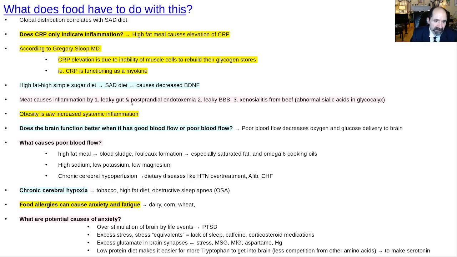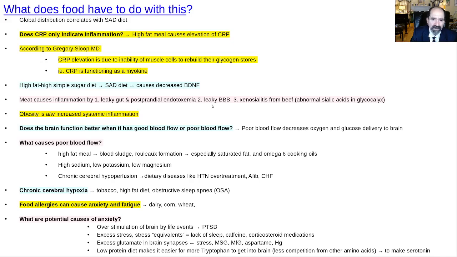All right, meat causes inflammation for multiple reasons. First of all, meat has a lot of saturated fat, which contributes to causing leaky gut. It's often fried. The vegetable oils contribute to leaky gut. With the leaky gut, you get gram-negative bacteria that are partially digested by the digestive enzymes, then releasing their lipopolysaccharide, or endotoxin, and that's getting across the gut barrier. So they'll get postprandial, meaning after eating, endotoxemia, elevated LPS in the blood. So eating meat causes endotoxemia. That's bad.